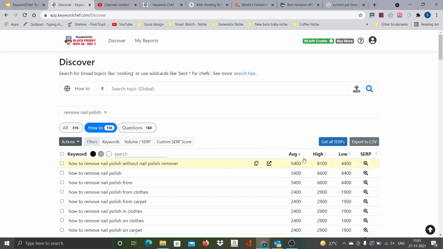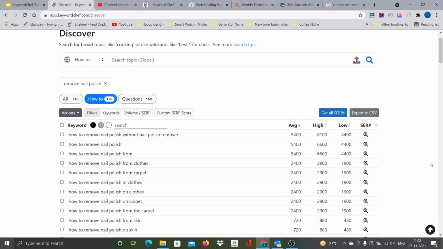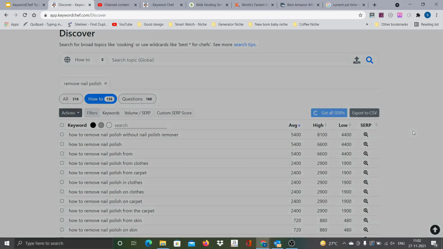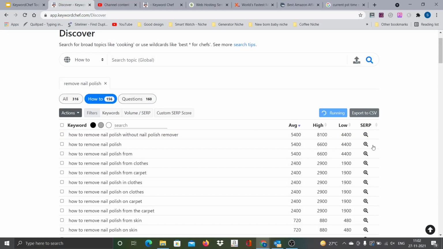The average, this is the average volume, high volume, low volume, these are all very normal, and you know about the search volumes and all that. The most interesting attribute is here, something called SERP. So let me get all SERPs, then it will be more easy for me to explain what it is. What it does is, it will actually go and analyze each of the keywords, and it will look for the top 10 results for each of that keyword and do some analysis.